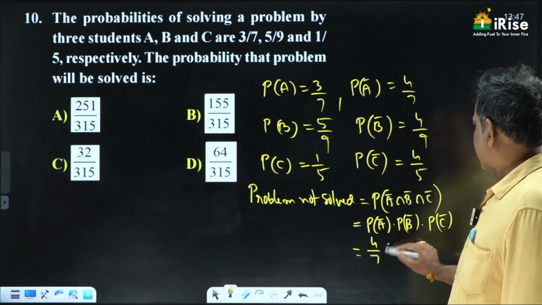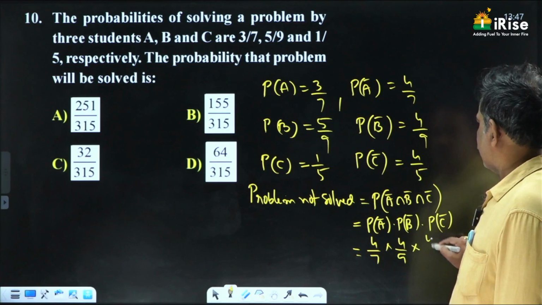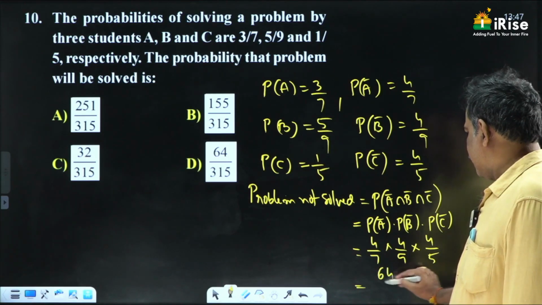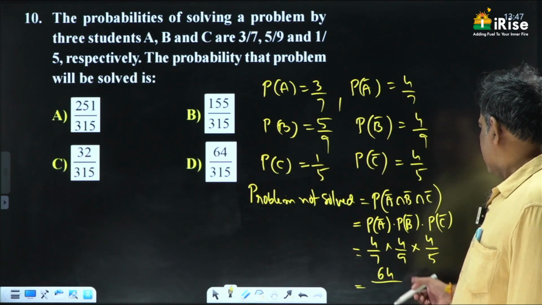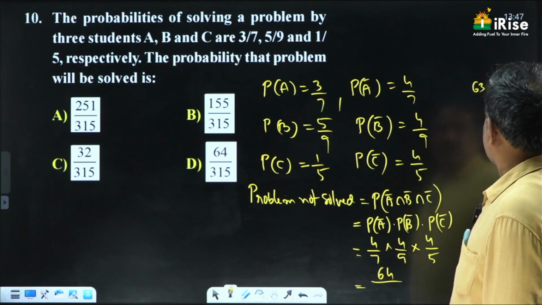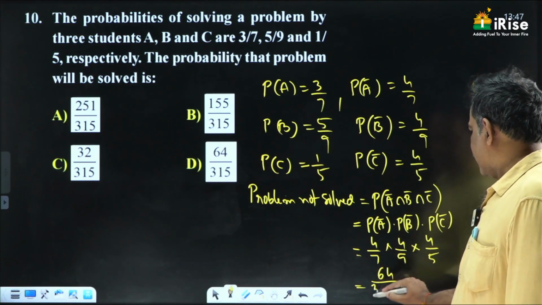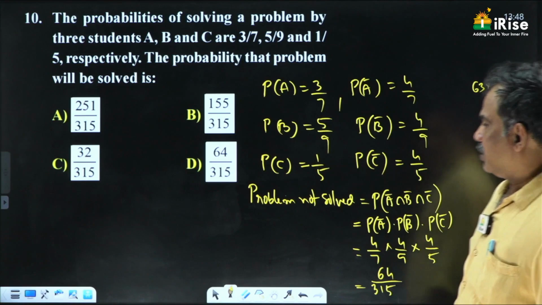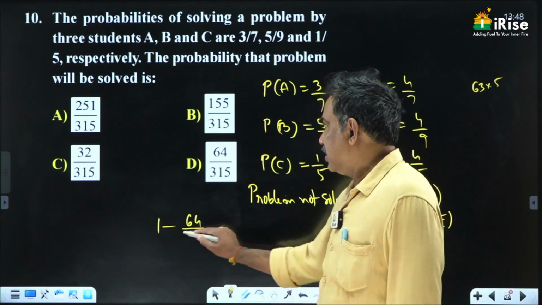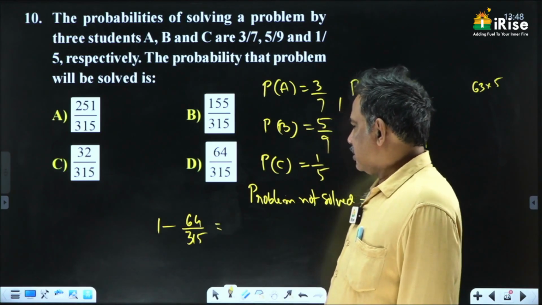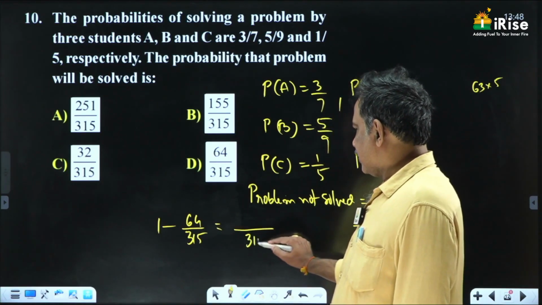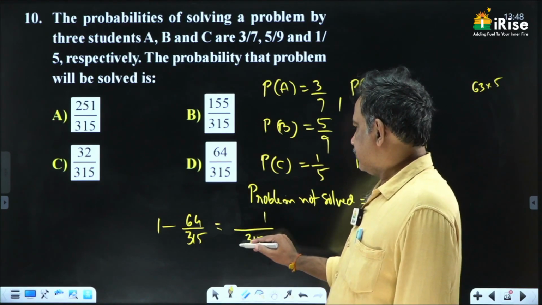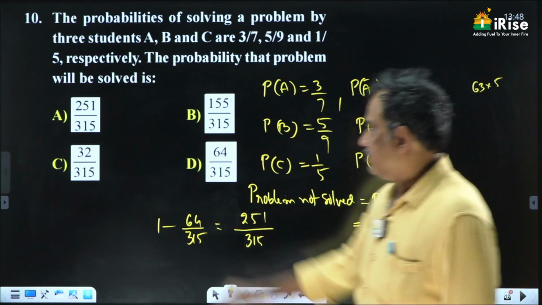So 4 by 7 into 4 by 9 into 4 by 5, which is equal to 64 by 7 nines are 63 into 5, so 315. This is the problem not solved by the 3 students. Therefore, what is the probability the problem will be solved? 1 minus 64 by 315 is the answer. Okay, so the denominator is 315, and the numerator works out to 251. So the answer is 251 by 315.